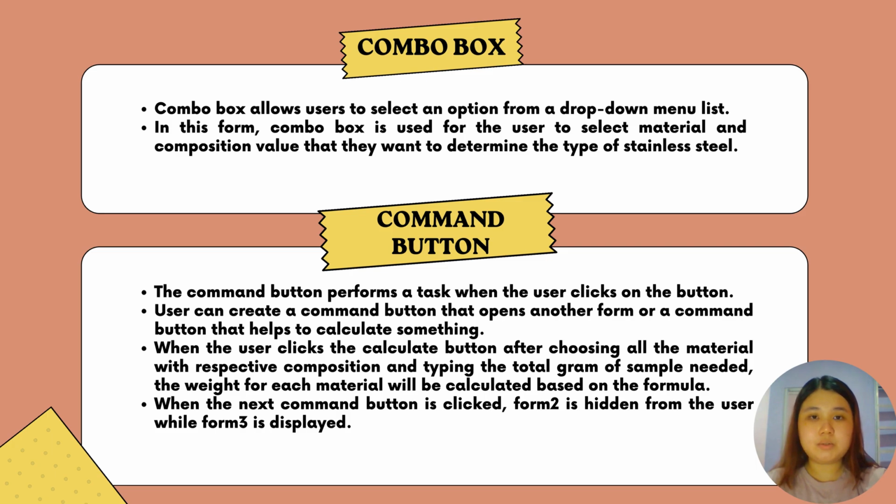A combo box allows users to select an option from a drop-down menu list. In this form, the combo box is used for the users to select the material and composition value that they want in order to determine the type of stainless steel. We prepare two command buttons in Form 2, which are the next button and the calculate button. When the users click on the calculate button, the weight for each material will be calculated based on the formula. When the users click on the next button, Form 2 will be hidden and the user will get the name of the stainless steel and other information from Form 3, which is displayed.